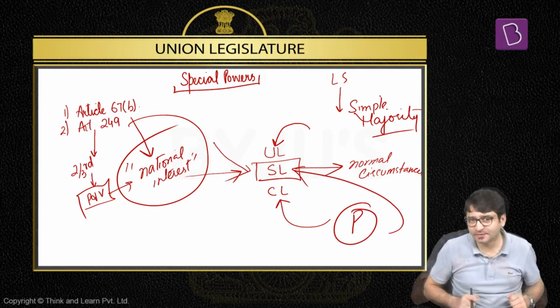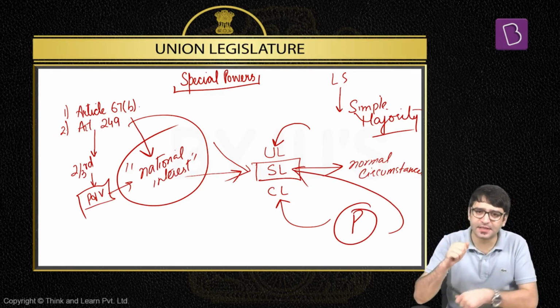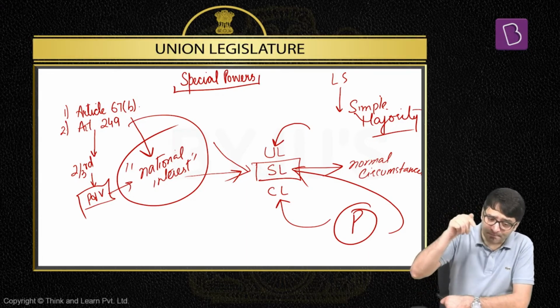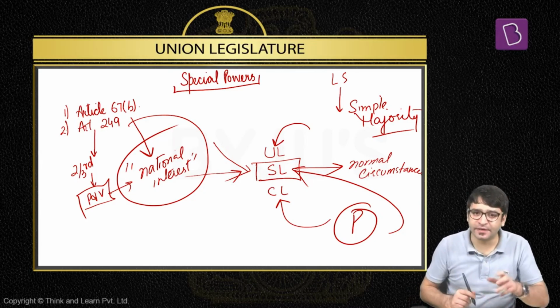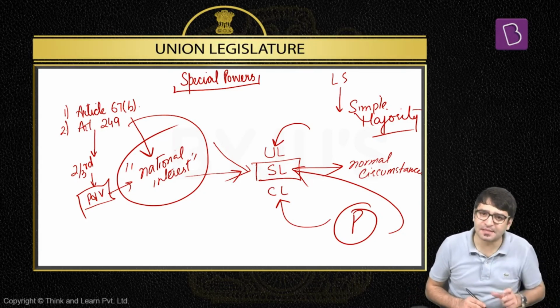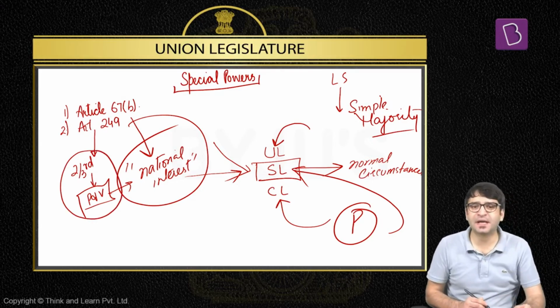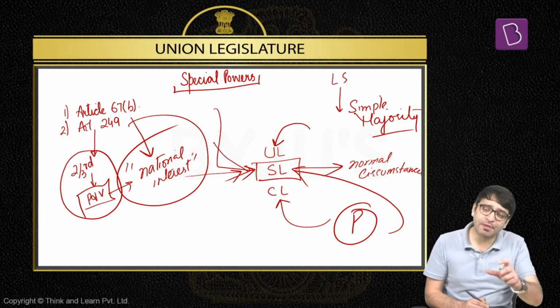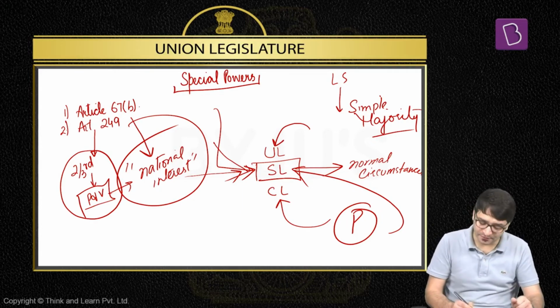Long story short, state legislature in normal circumstances has the power to make law on any item mentioned in the state list. But can Parliament make a law on any item mentioned in the state list? Yes. That power is given to the Rajya Sabha to decide. If Rajya Sabha passes a resolution by 2/3 of the members present and voting and says that it is in national interest that Parliament should pass a law on state list, then Parliament becomes empowered to pass a law on the state list. And the validity of this law is 1 year.